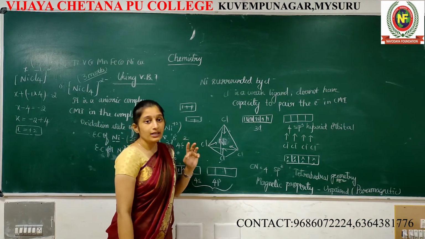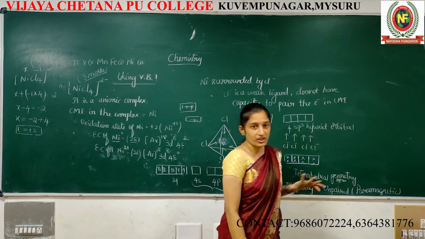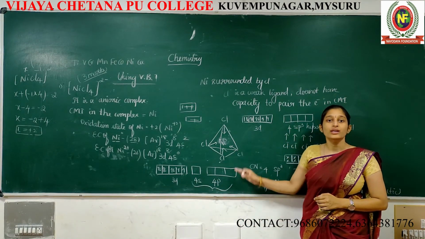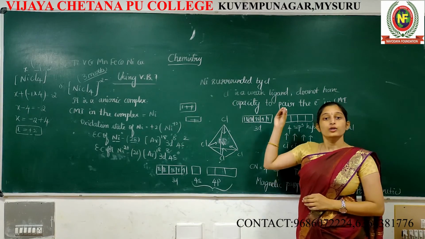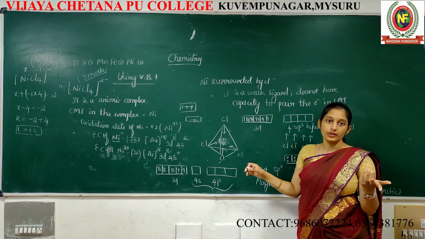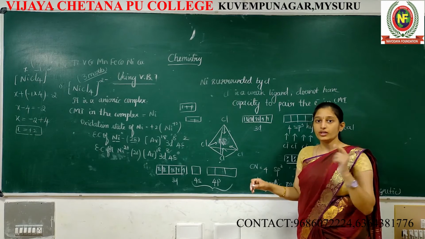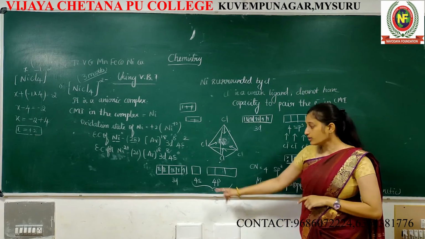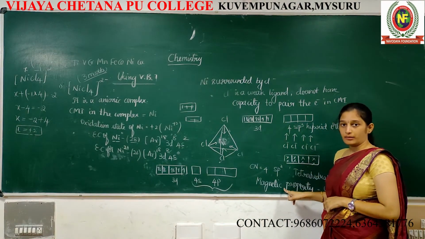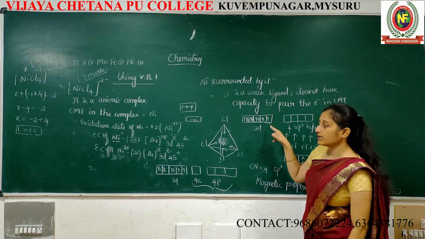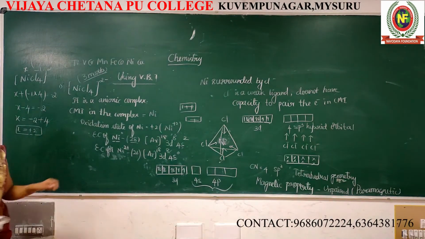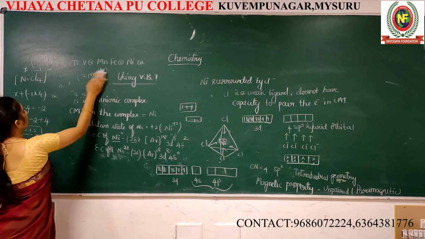Then nickel is surrounded by 4 chloride ions, in what fashion I don't know. It undergoes sp3 hybridization. Why sp3 hybridization? Because a ligand donates electrons only towards a vacant orbital. How many ligands are there? 4. So 4 ligands donate towards 4 vacant orbitals, so sp3 hybridization. Then after that, magnetic property. In this, unpaired electrons are there. That's why this is paramagnetic in nature. This is regarding this compound. Next one.